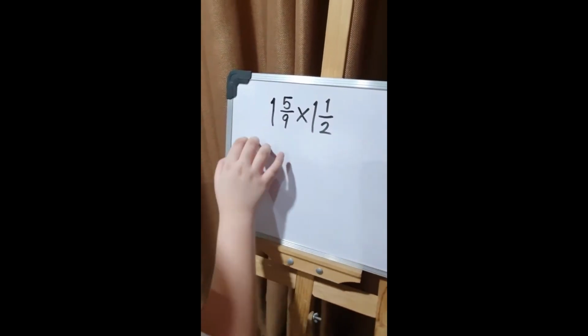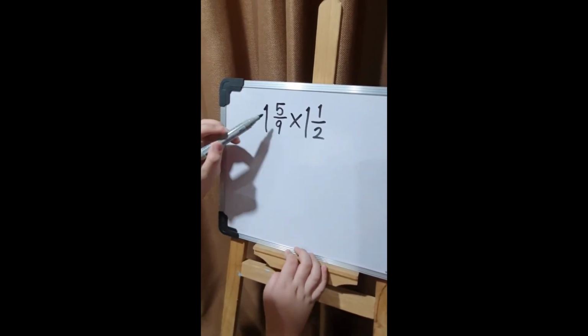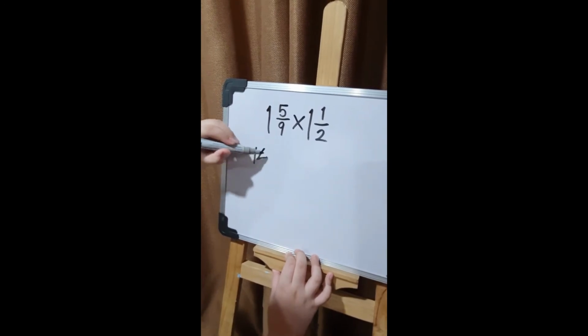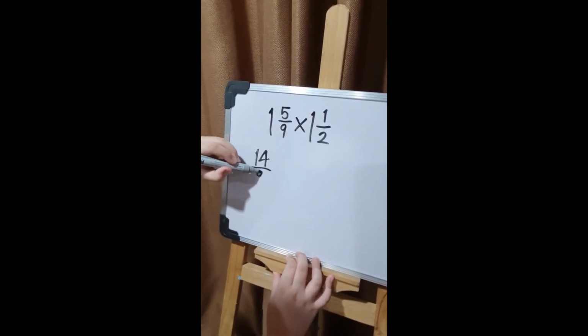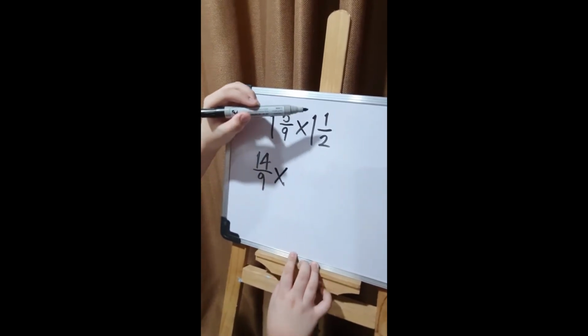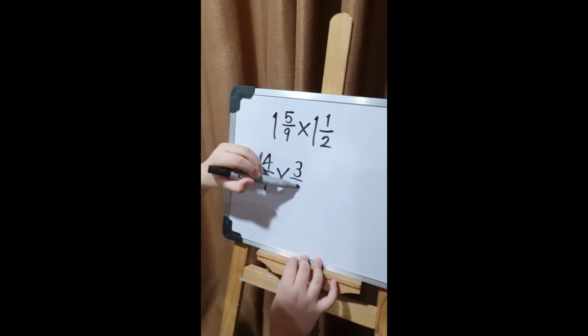Let's change these into improper fractions. 9 times 1 is 9. 9 plus 5 is 14 over 9. Times 2 times 1 is 2, plus 1, 3 over 2.